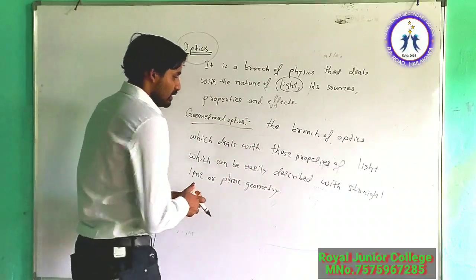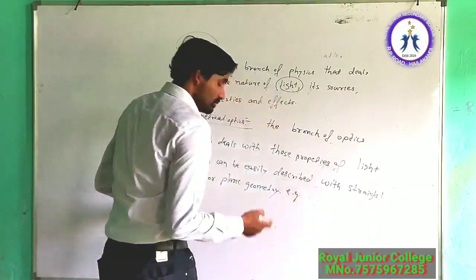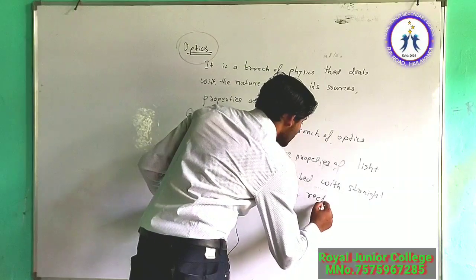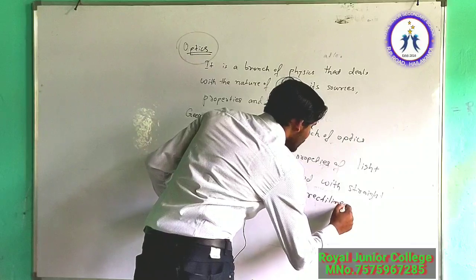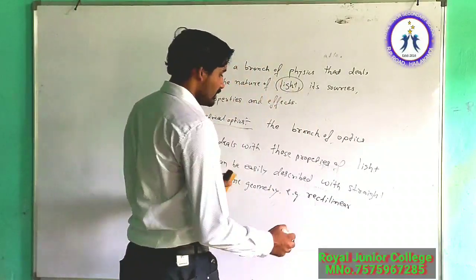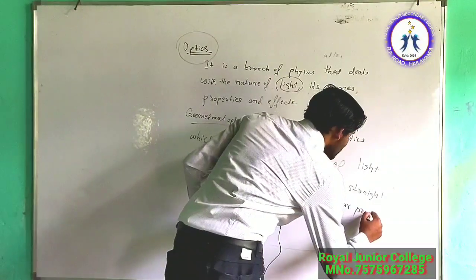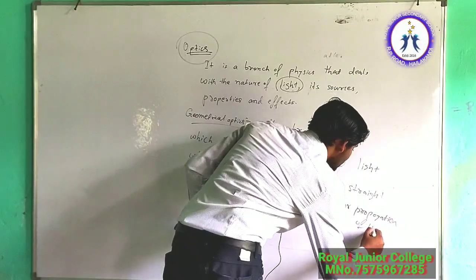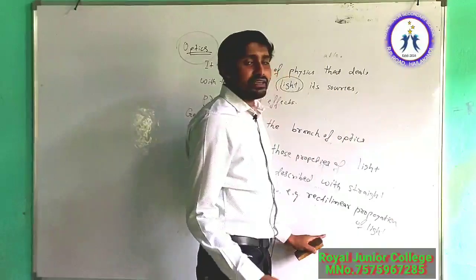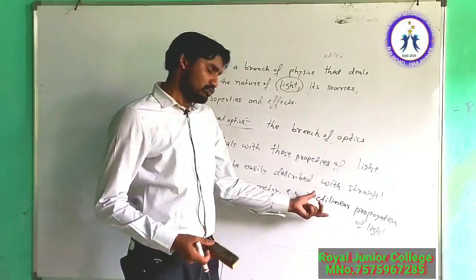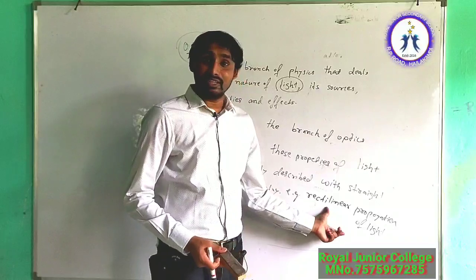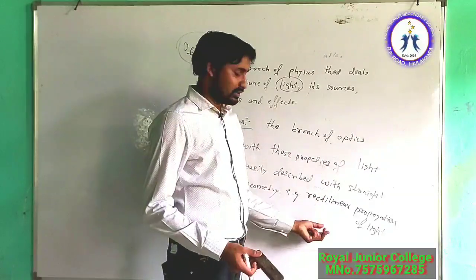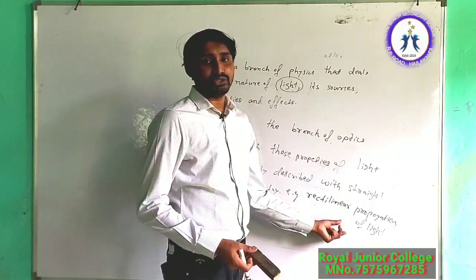So for example, specifically what we study here is rectilinear propagation of light. These are the different things we study here. What is the rectilinear propagation of light? It is a property of light which states that light travels in a straight line. This is a particular theorem, you can say, called rectilinear propagation of light.